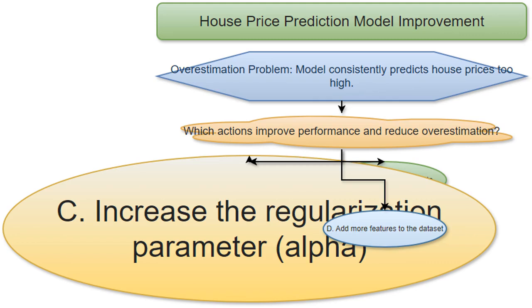This is also a great idea. Regularization, with the alpha parameter, penalizes very large weights in our model. This makes it less likely to fit the training data too perfectly, overfitting, thus reducing overestimation. Alpha is a control parameter for L2 regularization.